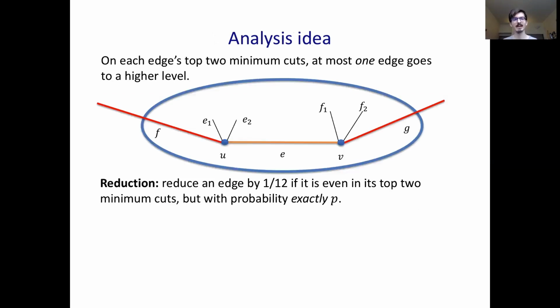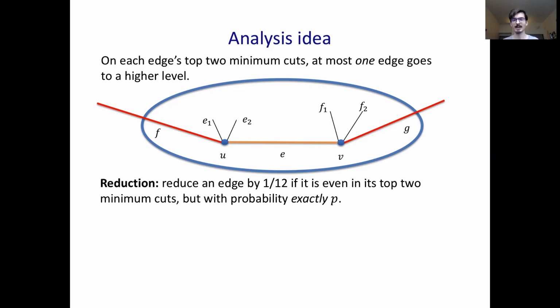So let's think about how to analyze the expected value of an edge in the O-join. A simple but important idea we use is we reduce every edge with the same probability. For every edge, we'll choose a random subspace of the event in which the edge is even in its top two cuts of measure P. This sort of equalizes the edges and ensures that no edge has to increase more than it decreases in expectation.